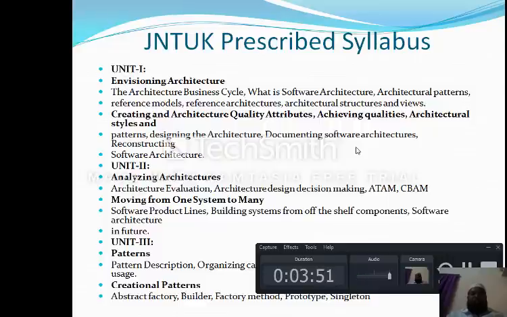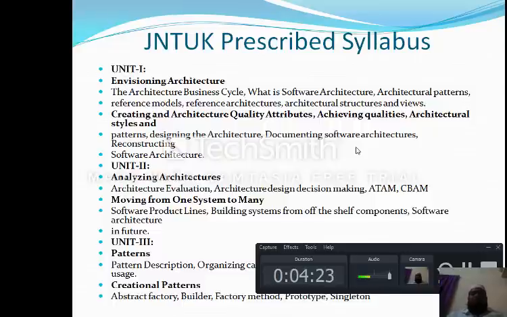Then later we will discuss how to create the architectures, what the various quality attributes are, how to achieve the quality, and architectural styles. For that, what are the required patterns, how to design the architecture, documenting software architectures and reconstructing software architecture. So these are the new parts.